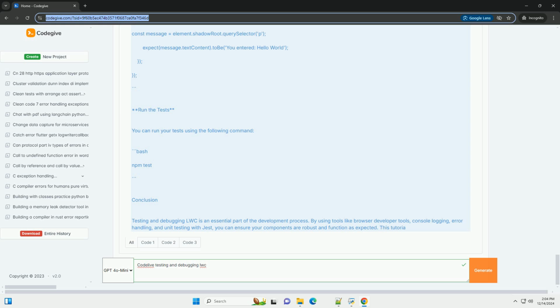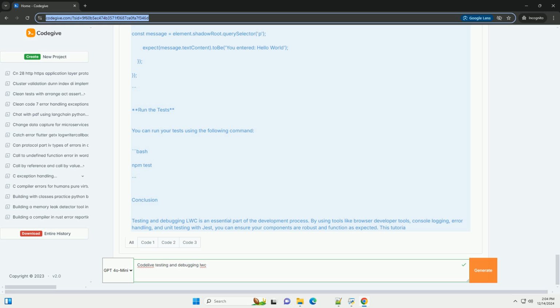4. Debugging LWC. When debugging LWC, it's important to use the browser's developer tools. Chrome and Firefox have excellent tools for debugging JavaScript code. Common debugging techniques. 1. console.log. Use console.log statements in your JavaScript code to track variable values and execution flow. JavaScript. handleSubmit: console.log('User Input:', this.userInput); this.message = `You entered: ${this.userInput}`.